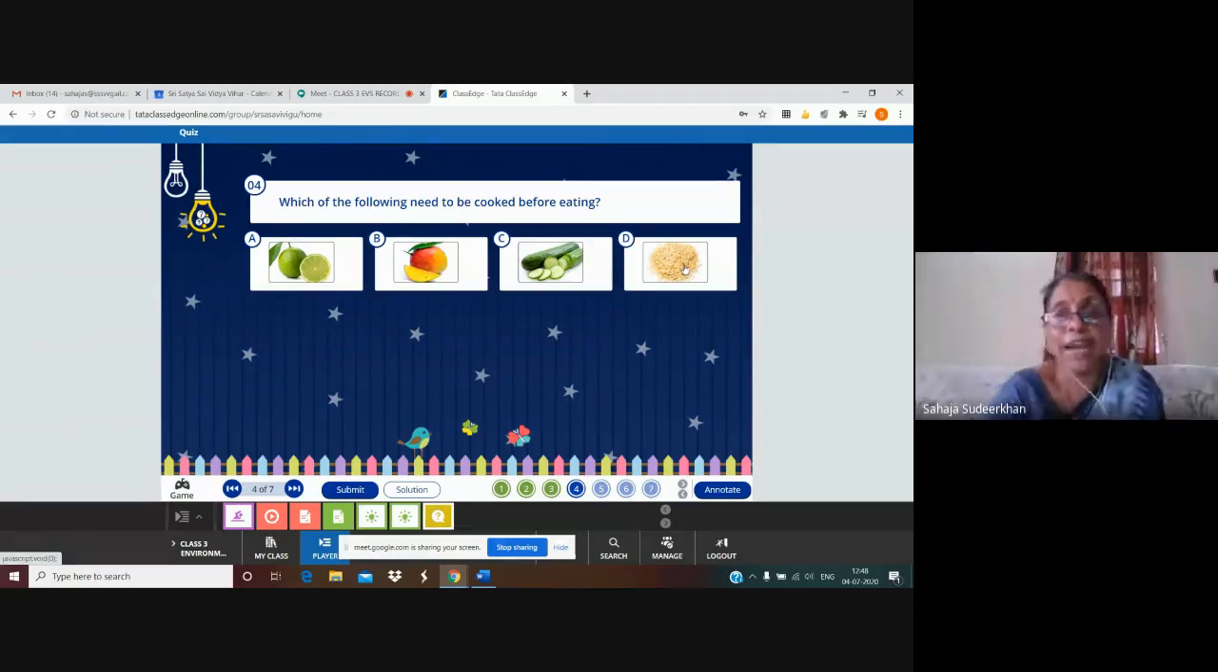But what is this? This is rice. We cannot use it raw. We will not digest it, no. So we have to cook it for making it soft. So let us see which one is the correct answer. Submit. Yes, it is also correct. Now, next one.